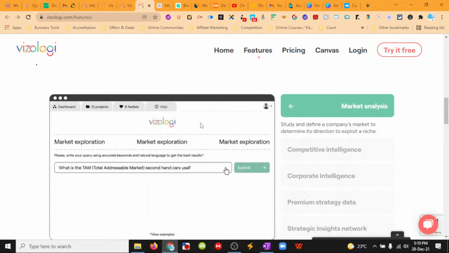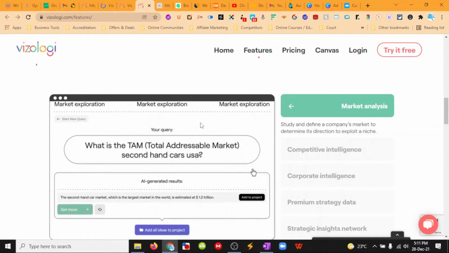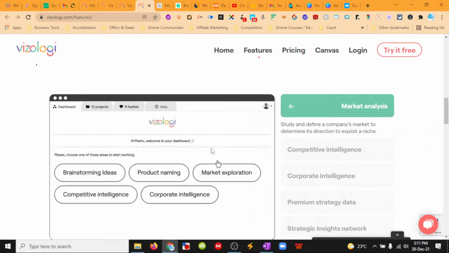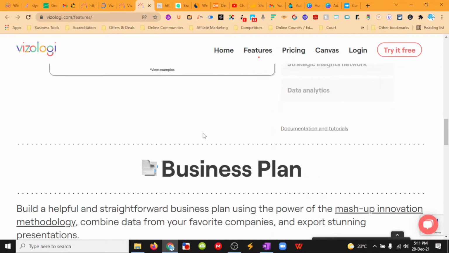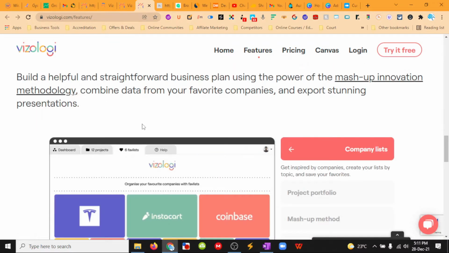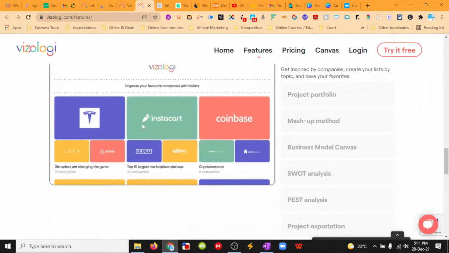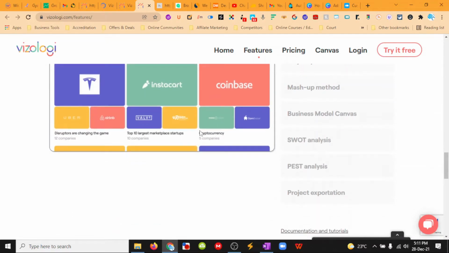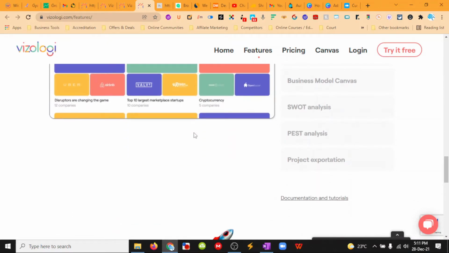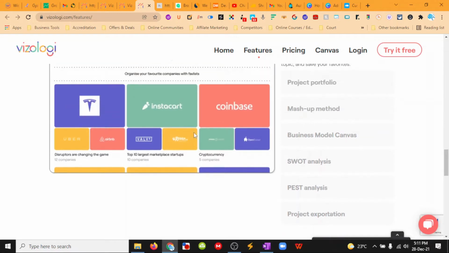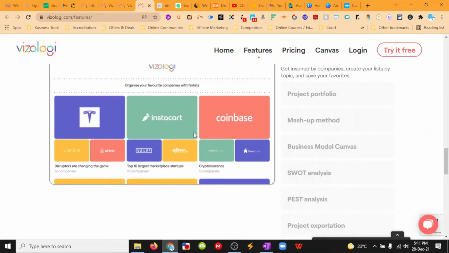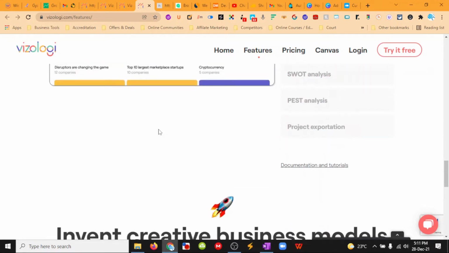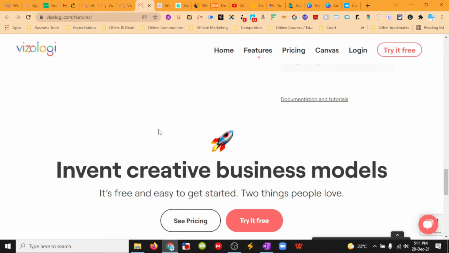Business intelligence, check out what other people are doing, what else has been found in similar ideas, and business plan. Then you can go through and build this up, look at different businesses doing different processes, and then start analyzing them more closely.